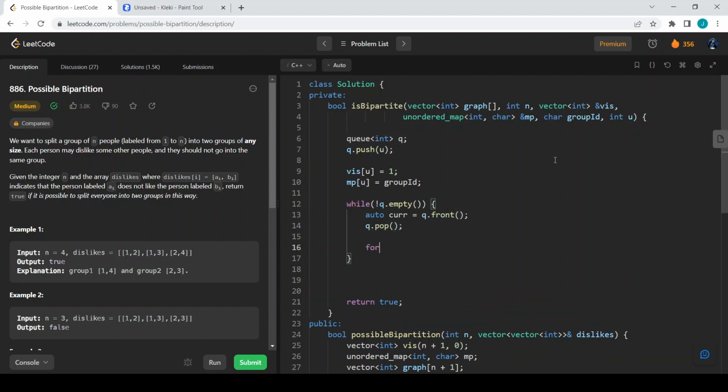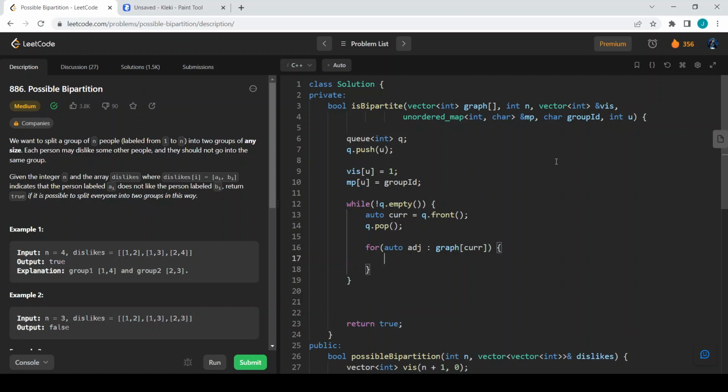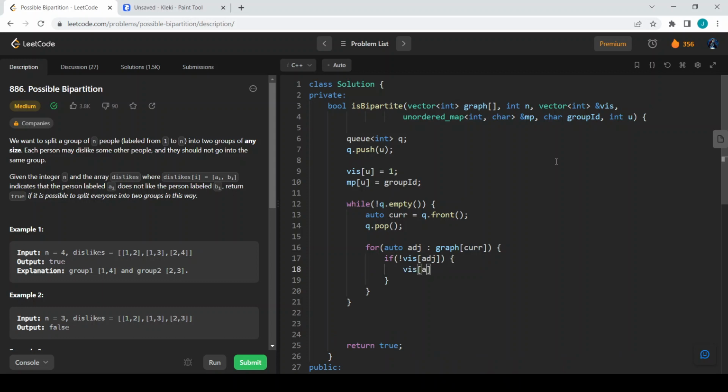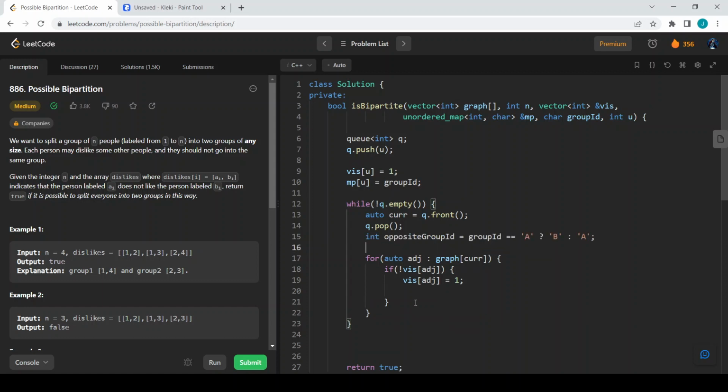Now I will go for its adjacents. For auto adjacent in my graph of cur, first if it is not visited, then let us visit them. We have marked it visited, and we will also mark its group ID to be the opposite group ID.